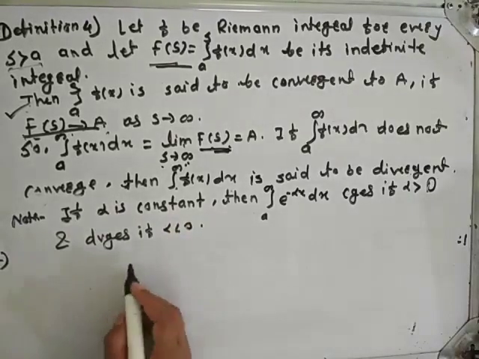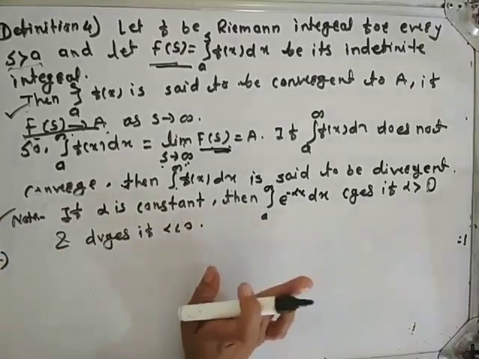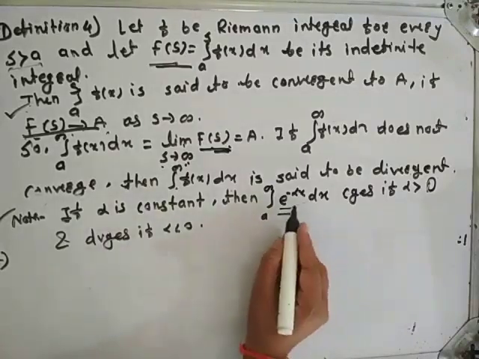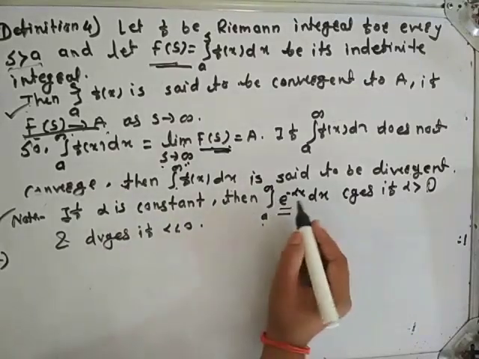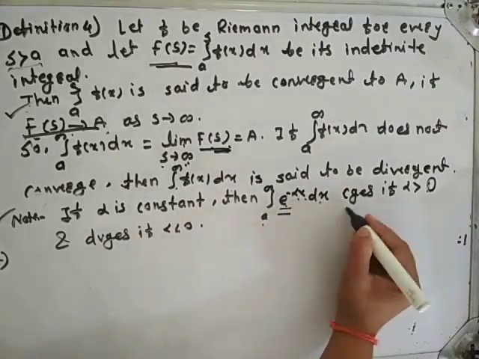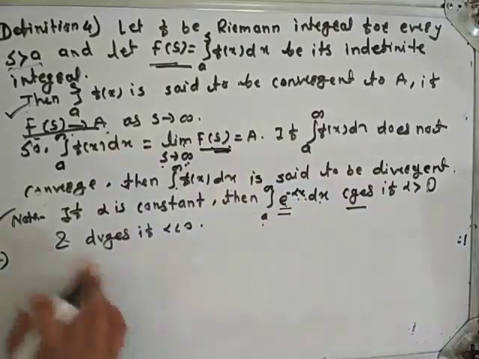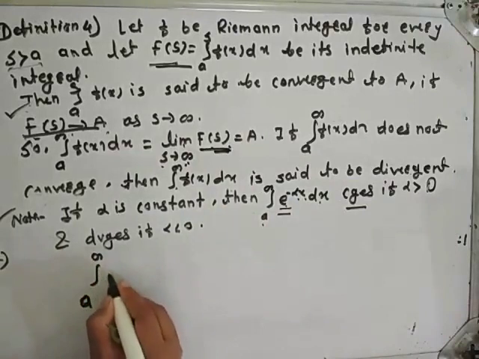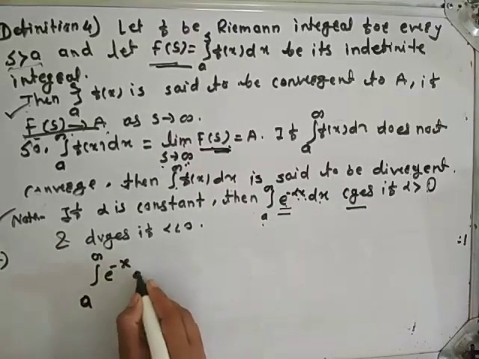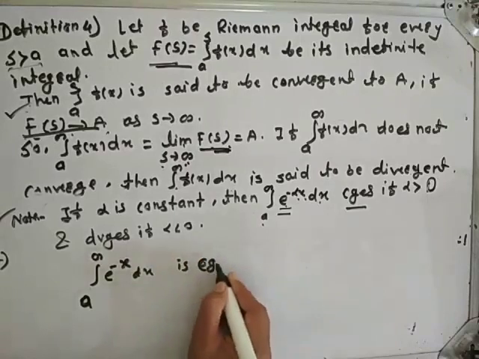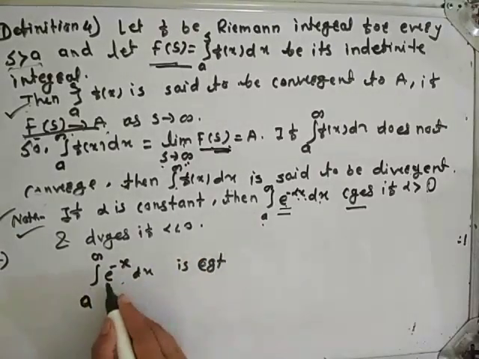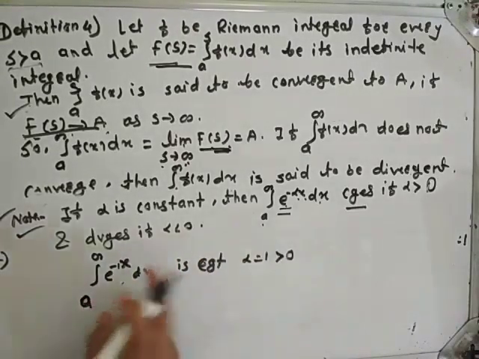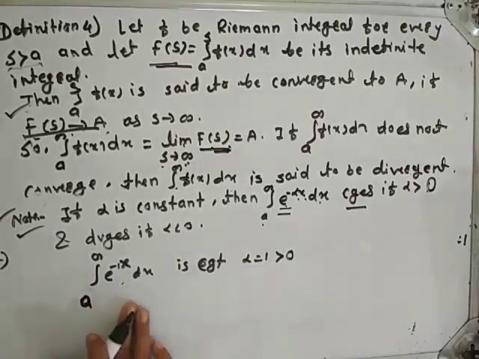Okay. This is a very important note. You can apply it in solving examples. So keep in mind that integration from a to infinity e raised to minus alpha x dx converges if this alpha is greater than 0. In the previous example, we had integration from a to infinity e raised to minus x dx is convergent. Why is this convergent? By using this note, because here alpha is 1, which is greater than 0, that's why this integral is convergent.